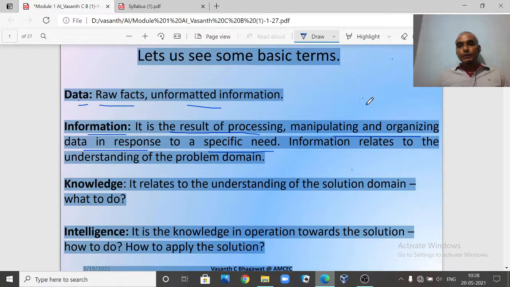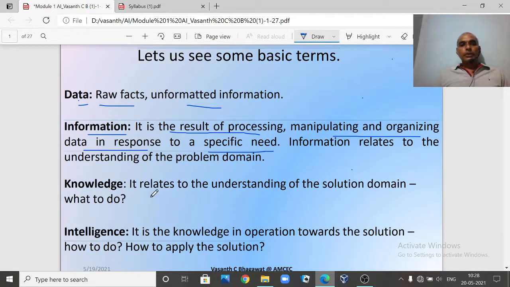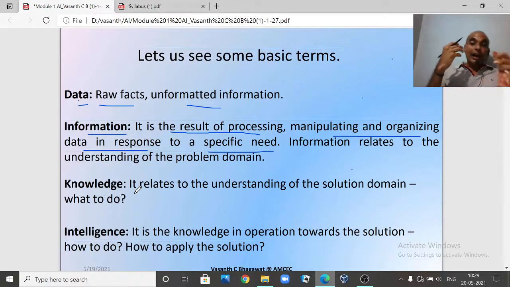So the next term you are going to understand here is knowledge. What do you mean by knowledge? Knowledge relates to understanding the solution domain, what to do. Once you have all the information, the next level immediately after information is knowledge, right? It is about complete understanding of your domain.